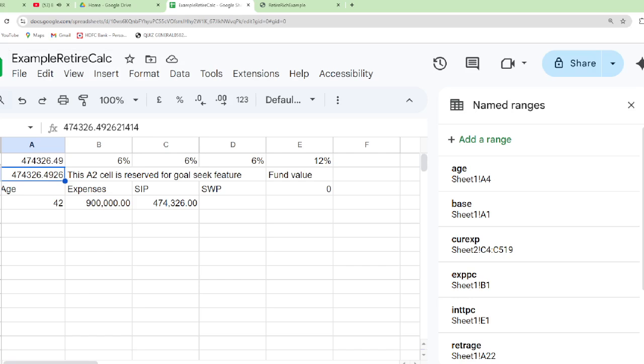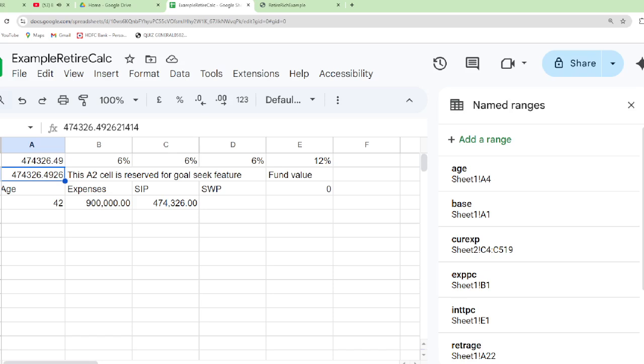The first row I reserve for percentages: inflation percentage of expenses, inflation percentage for SIP, inflation percentage for SWP, and interest percentage to calculate the closing balances. In the second row, the first cell, that is the A2 cell, is reserved for the goal seek feature.